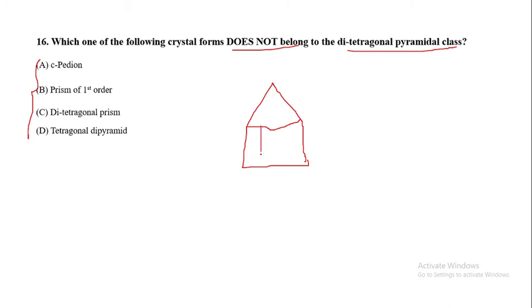Let us draw a prism. Now you consider this as a prism, and the general form of the ditetragonal pyramidal class is 4mm. That is the general formula for the ditetragonal pyramidal class.